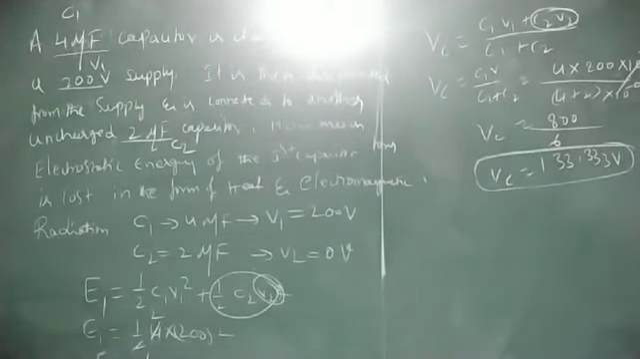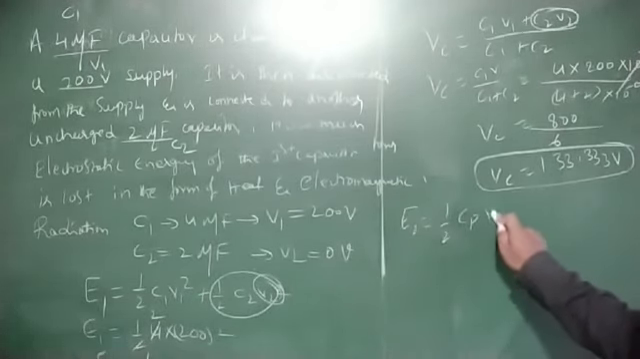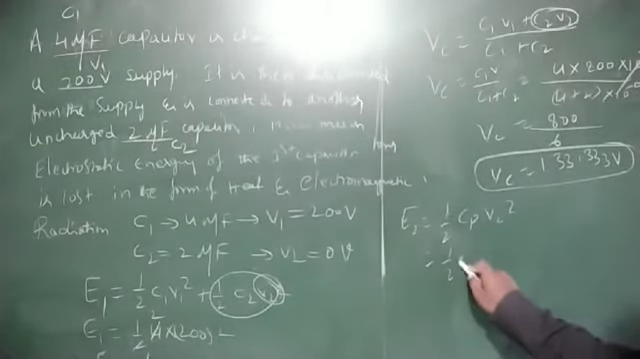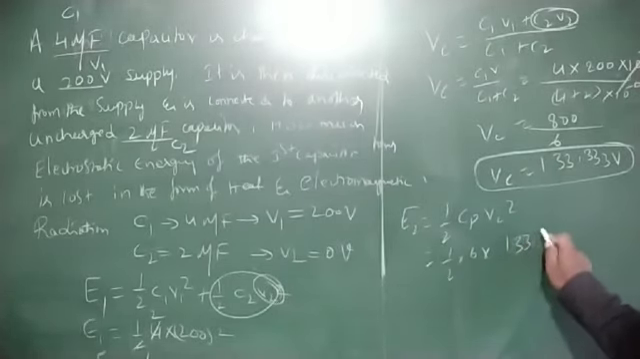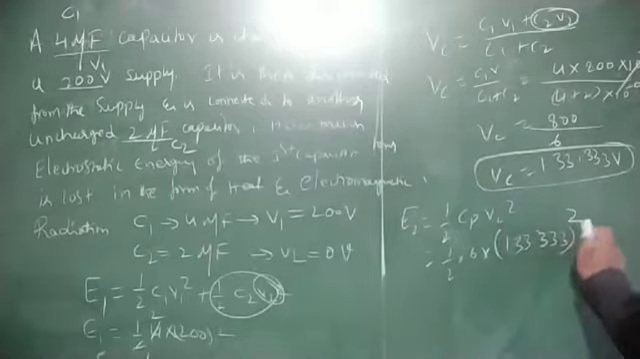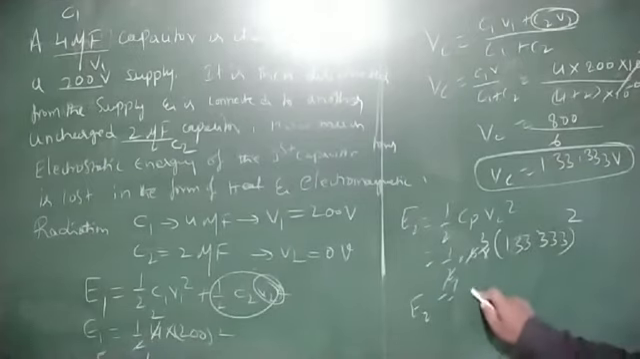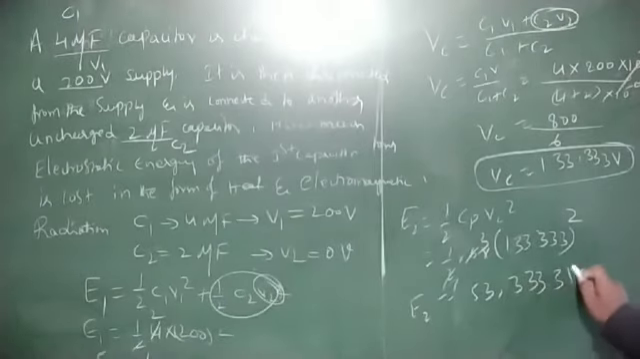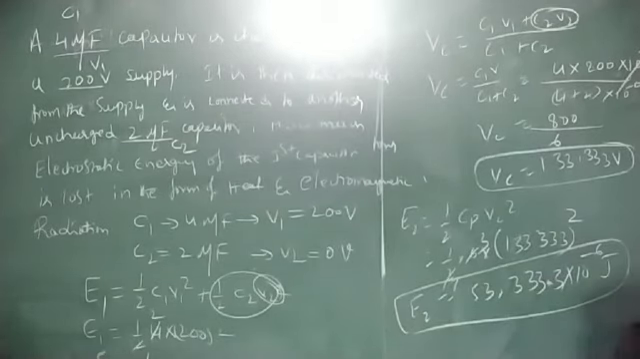After that, calculate energy after connection. E2 is equal to 1 by 2 times Cp into Vc square. Cp value is 4 plus 2, since they are connected in parallel. 4 plus 2 is 6. 1 by 2 into 6 into 133.333 whole square. E2 is equal to 53,333.3 into 10 to the power of minus 6 joule. This is E2 value.